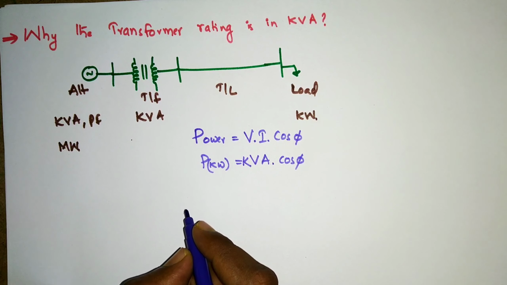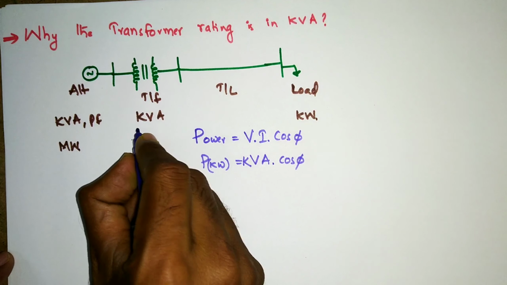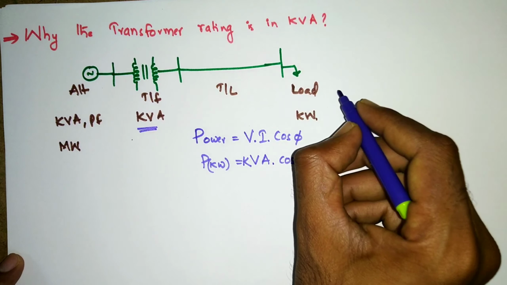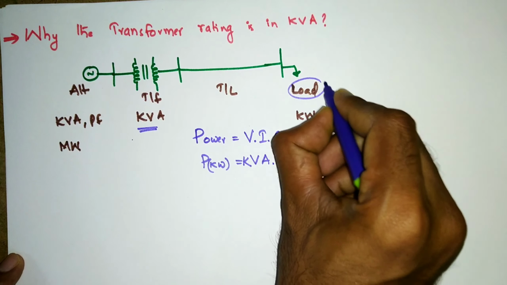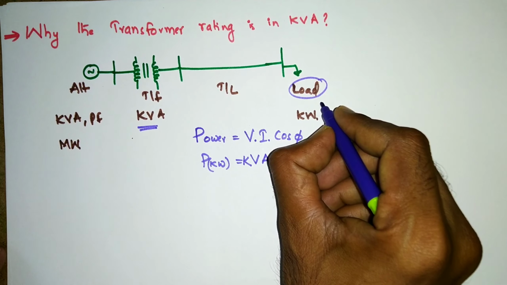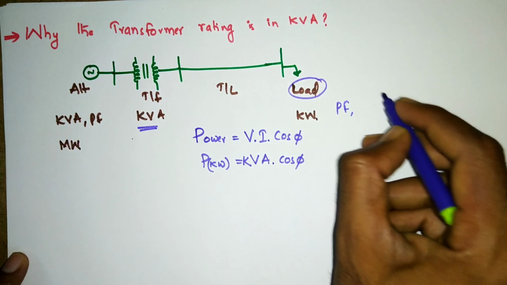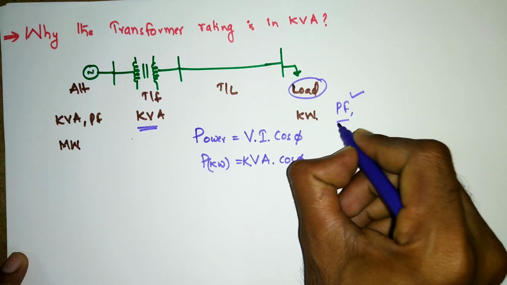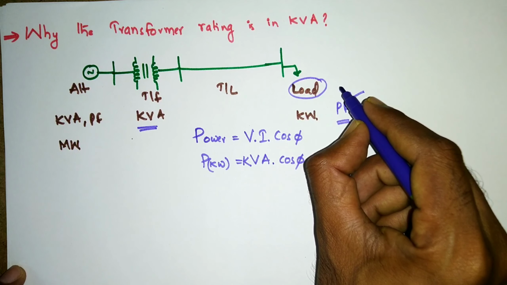The main reason for mentioning the transformer in kVA is that we do not know the specific information of the load, at which power factor it is operating. Based on that, it will be drawing the current.